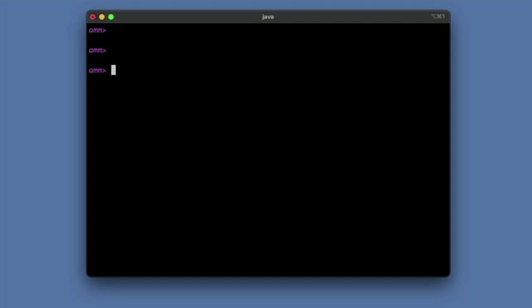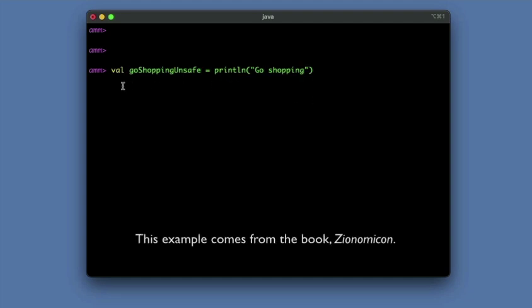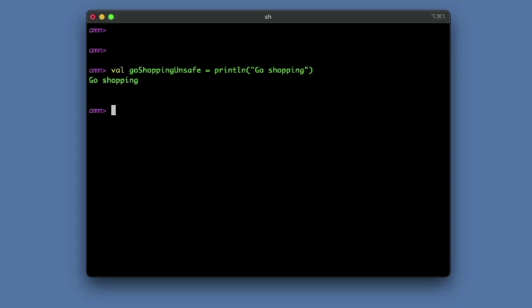To show what I mean, let me paste this code in right here. If you're familiar with procedural code, this is the kind of code we write. We say that we have a value or a variable here. I call it go shopping unsafe, and we say it's equal to the Scala println function with the string right here. So then let me hit enter. The key about this is that it does exactly what that says right there. It prints go shopping right away.